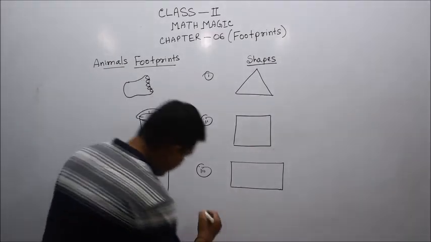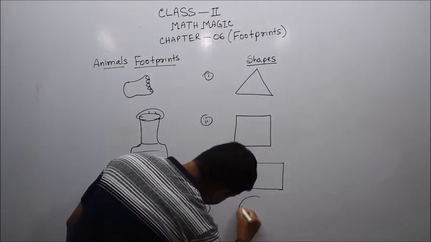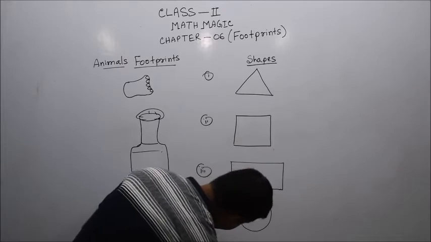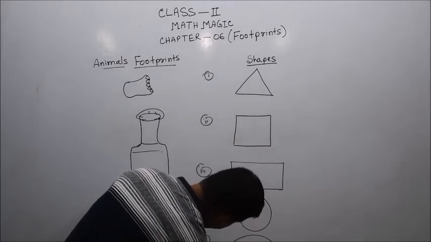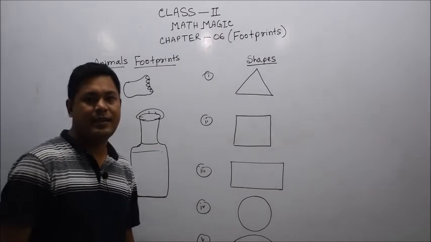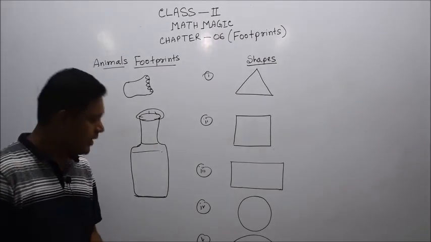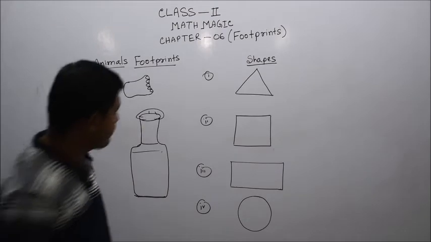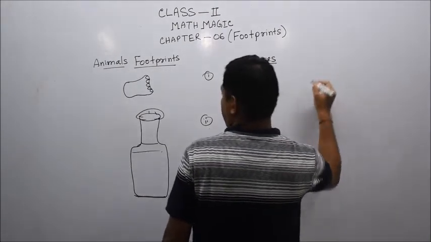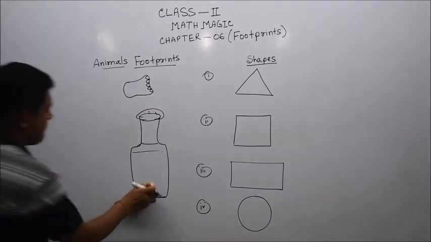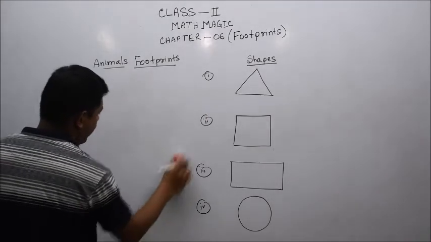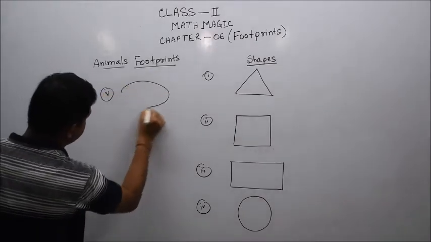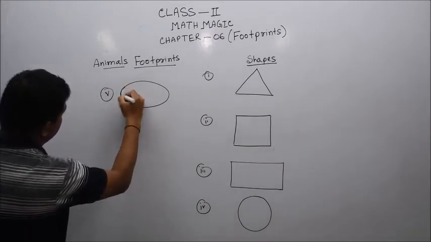And number 4 is a circle, okay. Let's draw number 5 in the upper part.